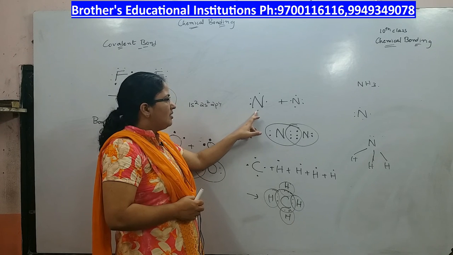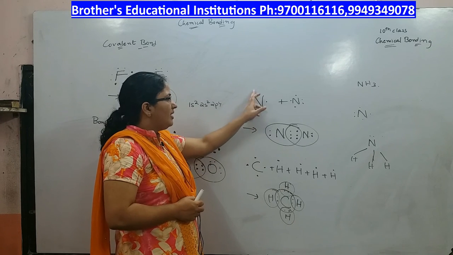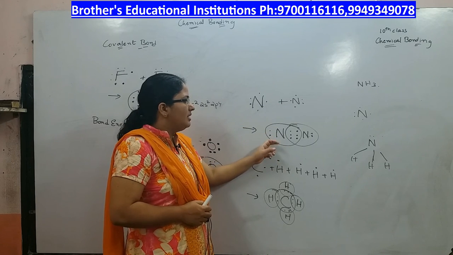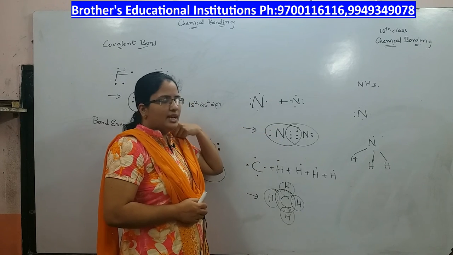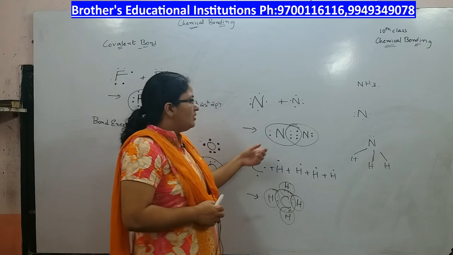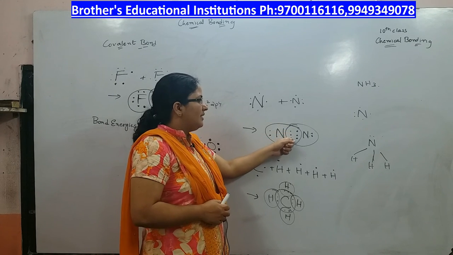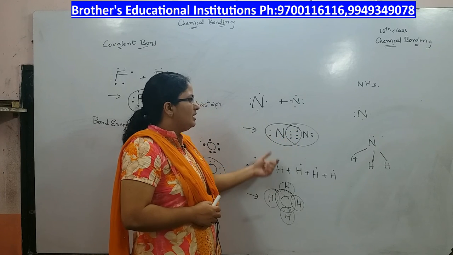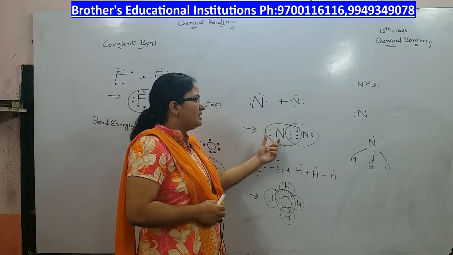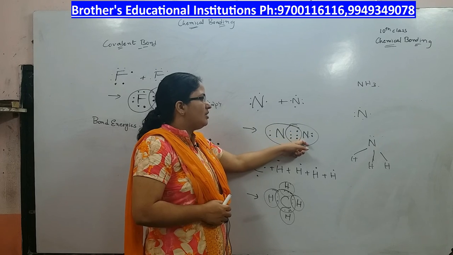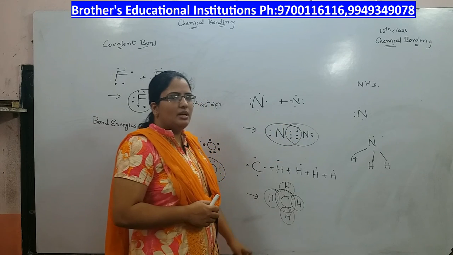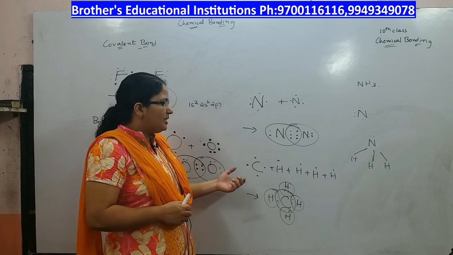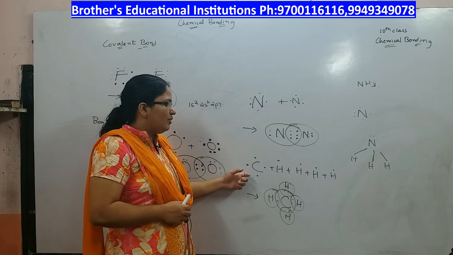Let us check for nitrogen. Nitrogen has 5 electrons in the outermost shell. It gives 3 electrons for sharing. One nitrogen atom gives 3 electrons for sharing, another nitrogen atom also gives 3 electrons for sharing. So, this nitrogen atom now has 8 electrons, this also has got 8 electrons in the outermost shell, hence it is stable.